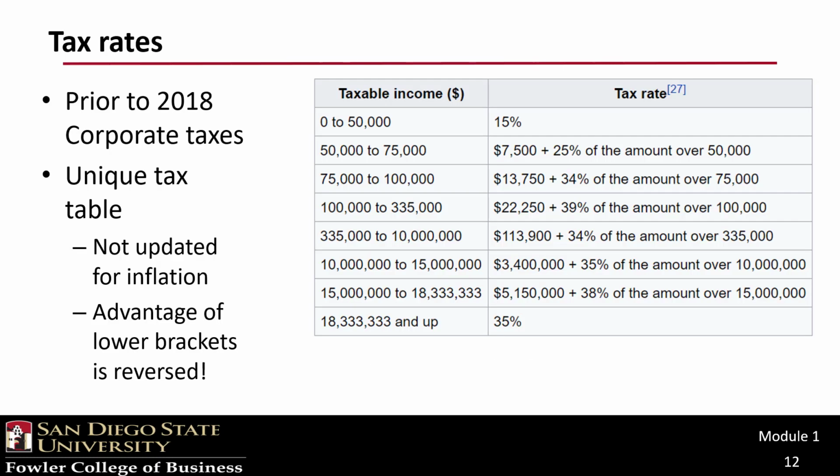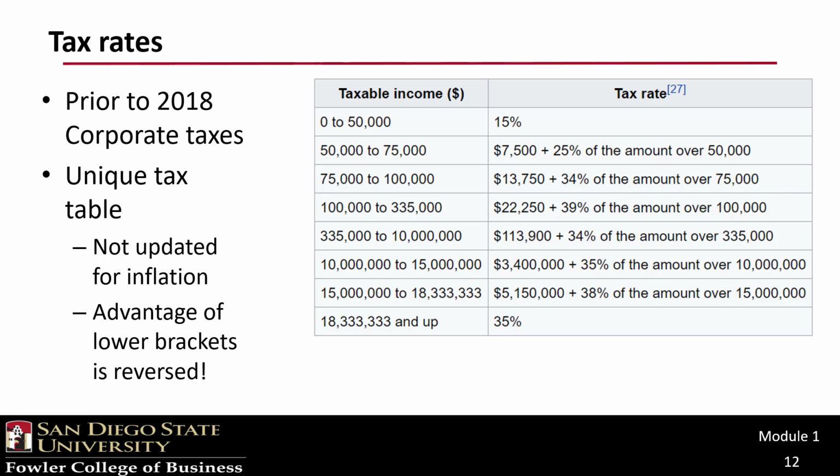This keep-the-benefit-of-lower-rates approach can be contrasted with pre-2018 corporate income tax rates in the U.S. Using the 2017 rates as an example year, note that corporate rates are typically extremely stable and are generally not updated to reflect inflation.